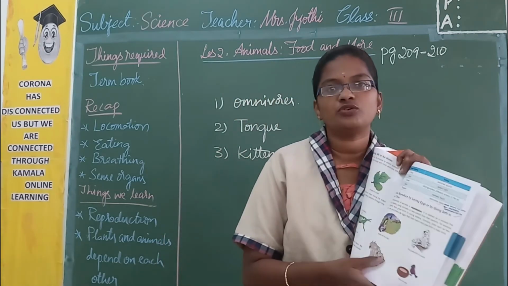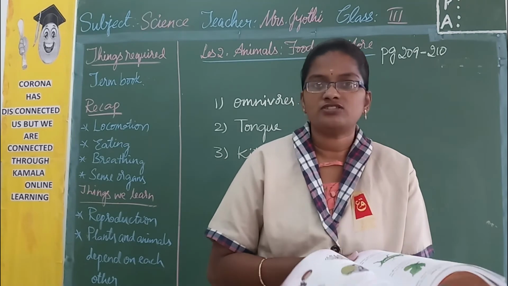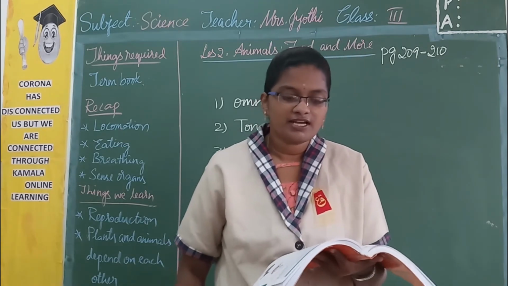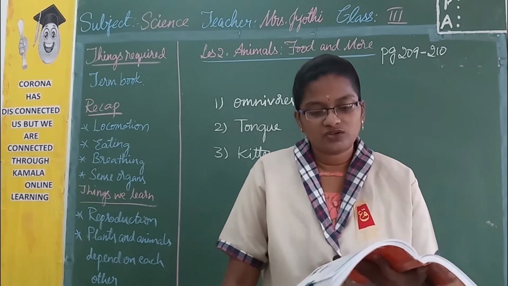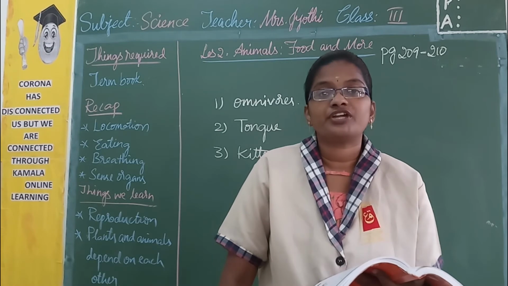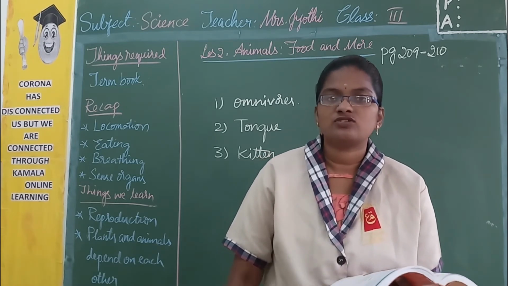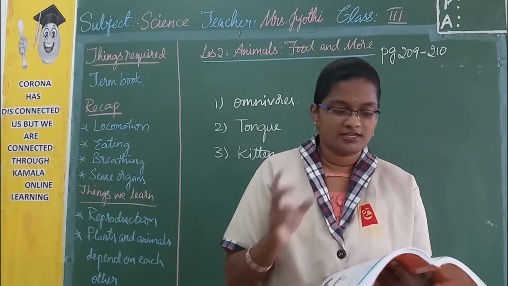In page number 209, again there is a box for you. It's going to show us the sense organs. So 5 sense organs are there, that is ears, eyes, nose, skin and tongue. So ears are going to help us to hear the sound. Eyes are going to help us to detect the light. So with the help of light only we are able to identify the things around us.